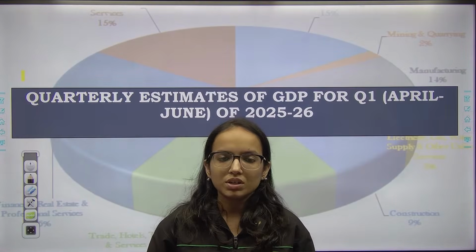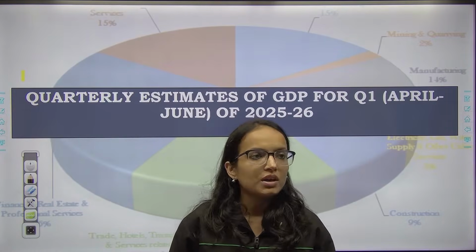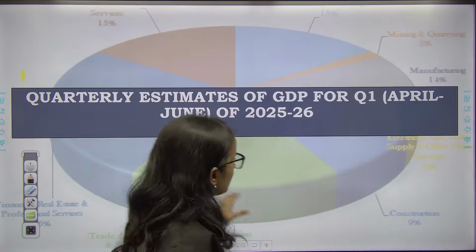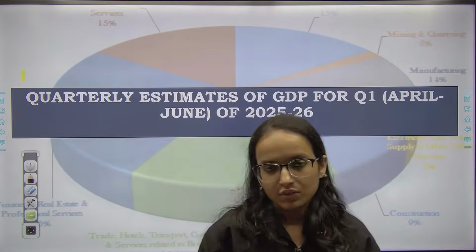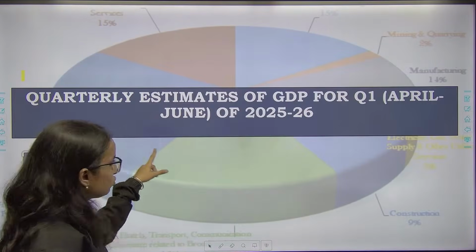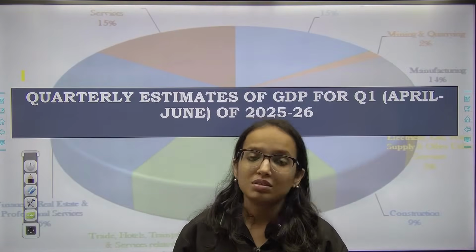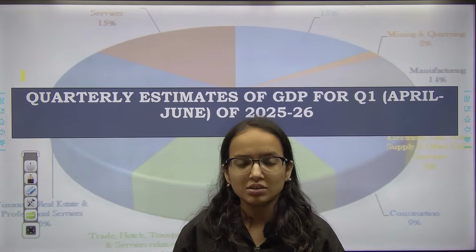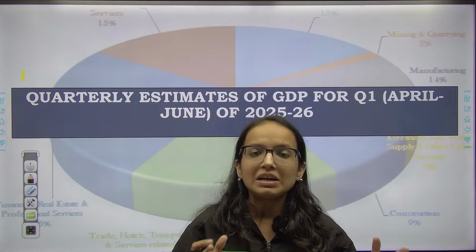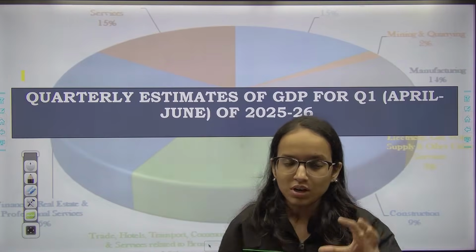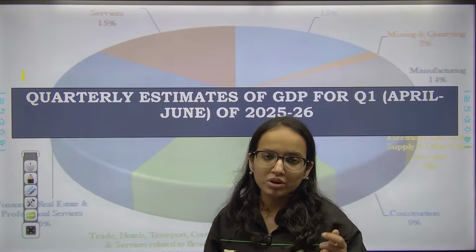Today itself we have this data released by NSO under MOSPI. The quarterly GDP data for quarter 1 of 25-26, which is April to June, has been released. Some important data can be asked in the examination, like real GDP forecast, nominal GDP performance, and sectoral distribution of GVA, particularly agriculture and allied sector. We are going to cover all these things in this session. Stay tuned, it is going to be very important from your examination perspective.